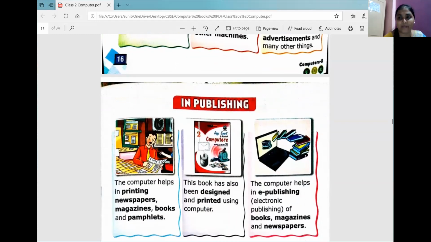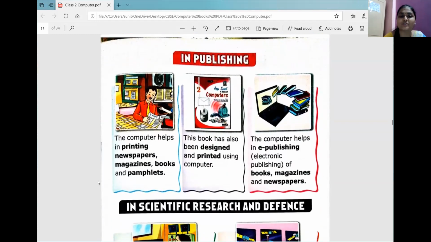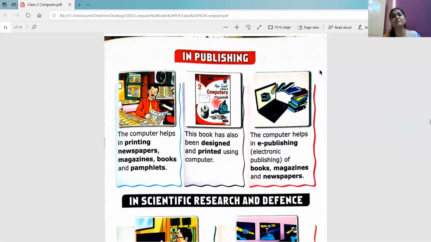Do you want to know more places where computer is used? Let's see it. Okay, so let me share the screen. Today we are going to see a place where computer is used, that is in publishing, right? Suppose someone has designed a book for us, but it needs to be published, and only then can we use that particular book, right?